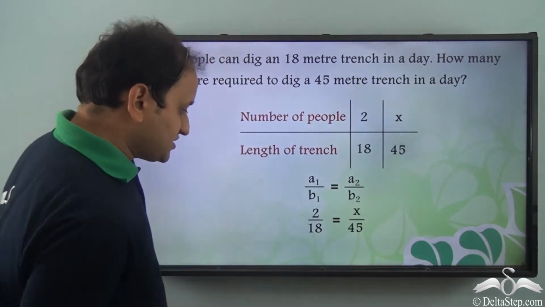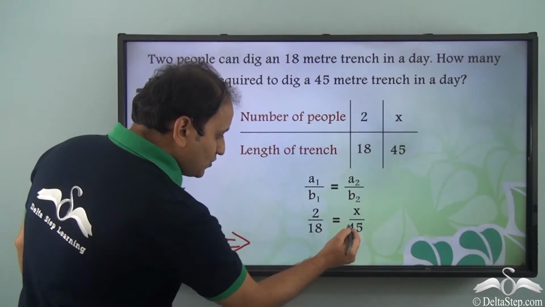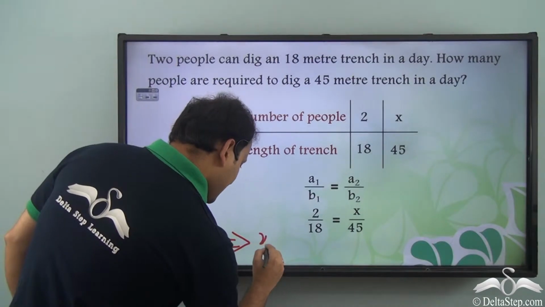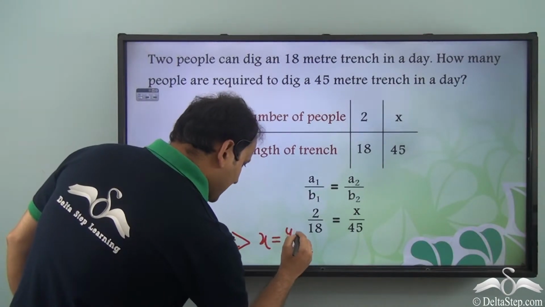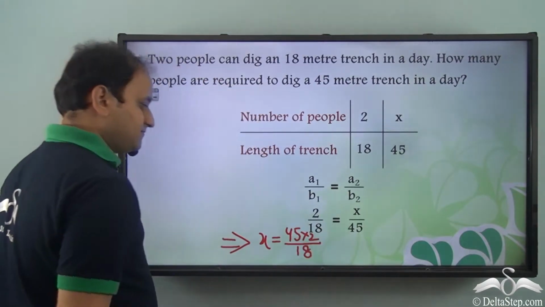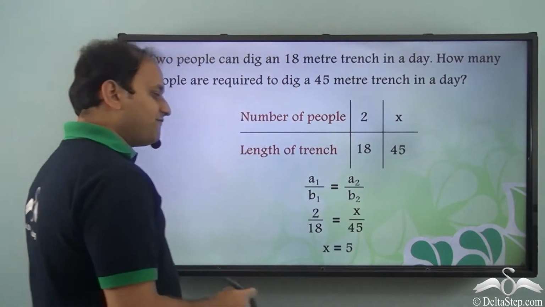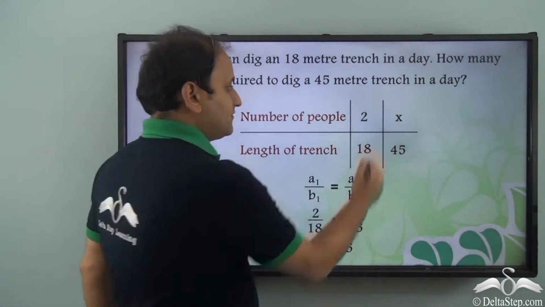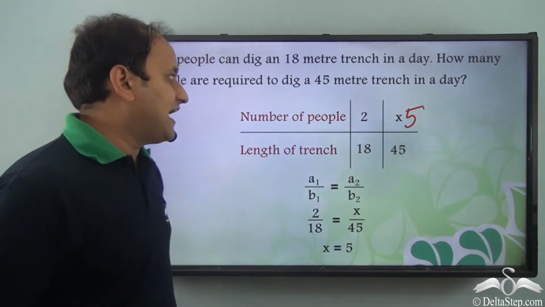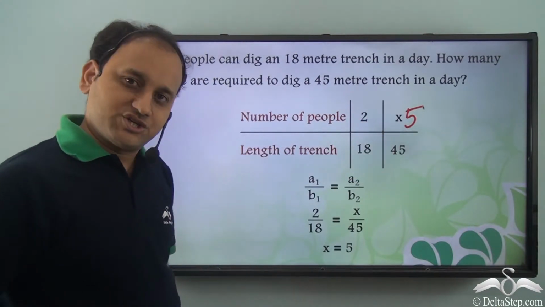Now by cross multiplication, what do we get? We get x is equal to 45 into 2 by 18. Now once we solve this, what do we get? We get x is equal to 5. So 5 people are required to dig a 45-meter trench in a day. We can clearly see a direct variation here.